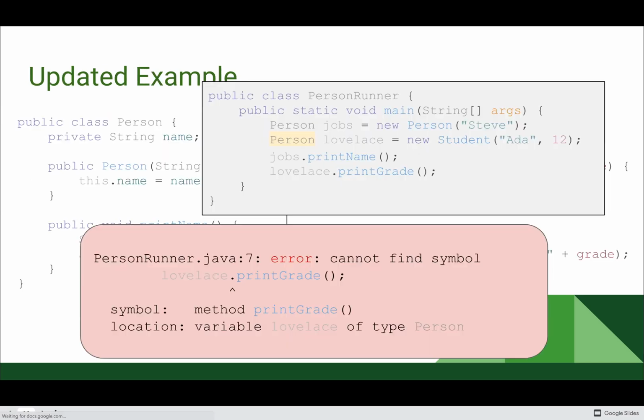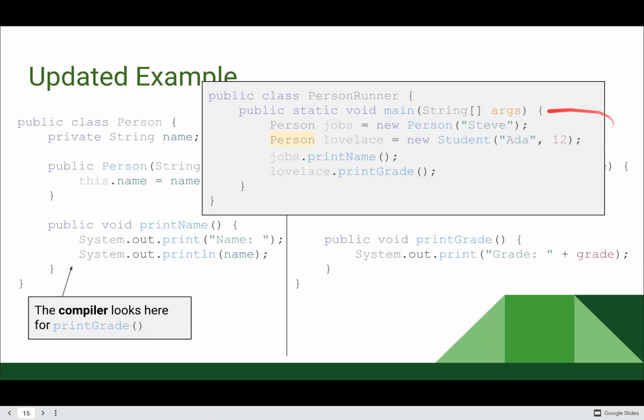Now, if in this program, I didn't try to call print grade, my code would run just fine. I can have methods defined in student that aren't defined in person, as long as I don't try to call them from variables that are declared as having a reference type of person. So as long as I'm not trying to call the student exclusive methods from my person reference type variables, we're okay.